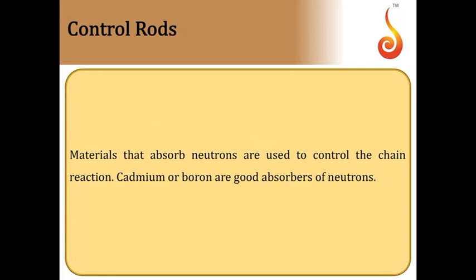So in order to keep it in control, we need to remove the extra neutrons which are capable of causing extra fissions. For that, neutron absorbing material is used, called control rods. Generally cadmium or boron rods are used as control rods. They are good at absorbing neutrons.